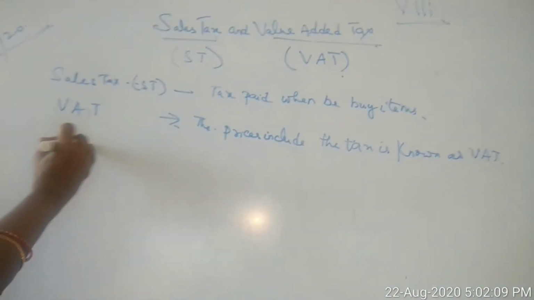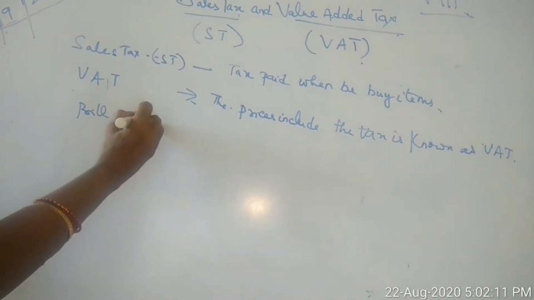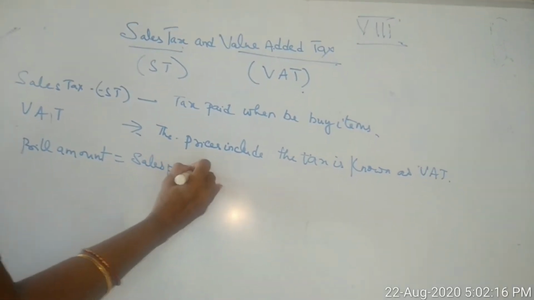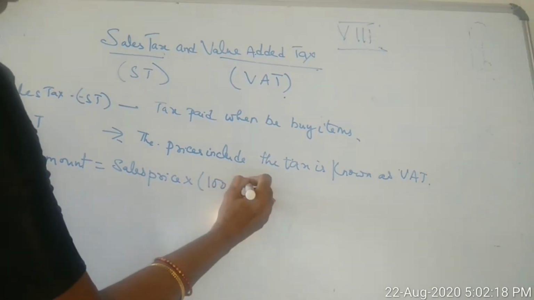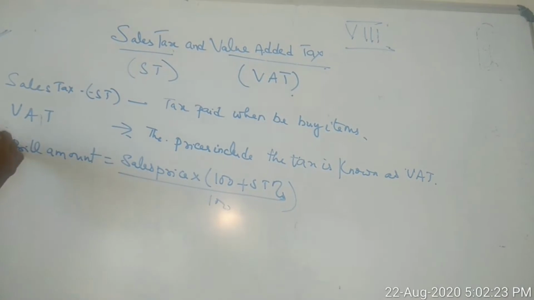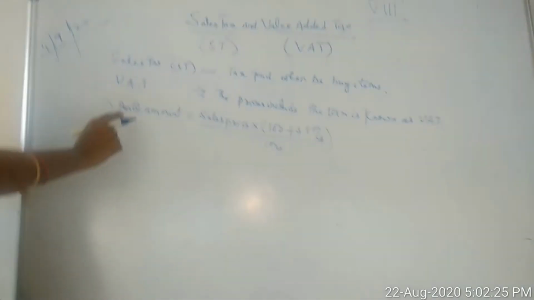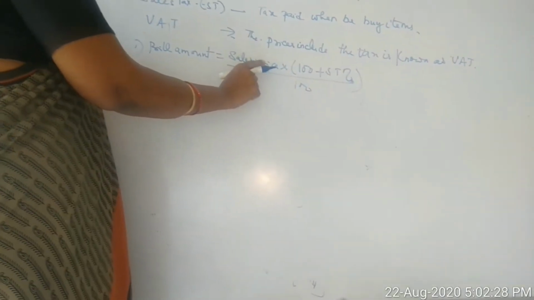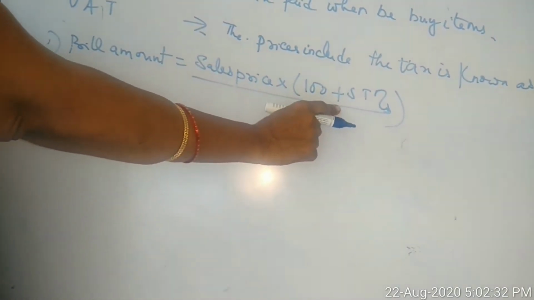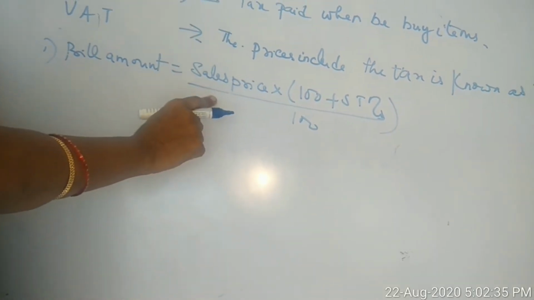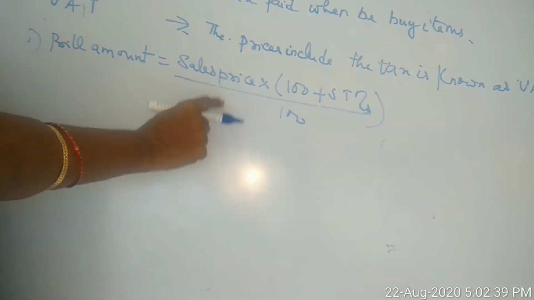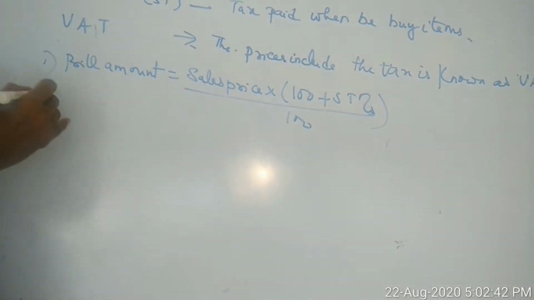Bill amount is equal to sales price into 100 plus ST% by 100. Suppose you buy a refrigerator for 15,000. The tax charge is 10%. So 15,000 plus 10% of the sales price is what you have to pay in the bill amount.